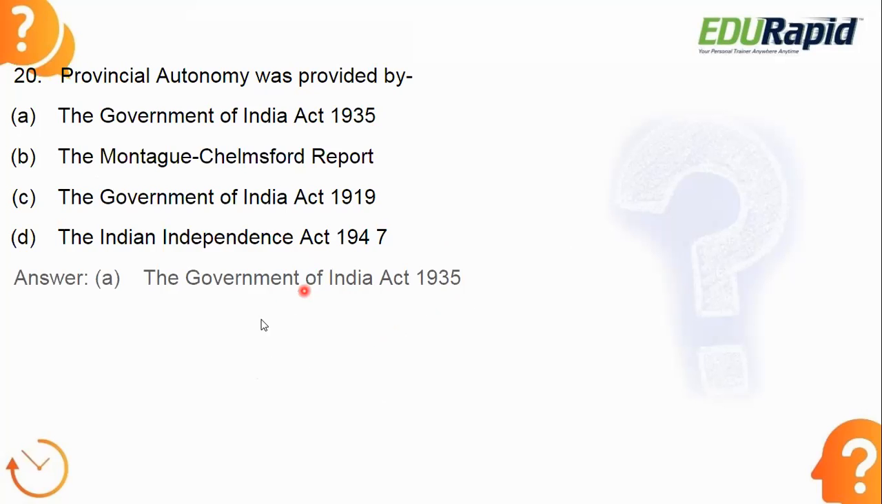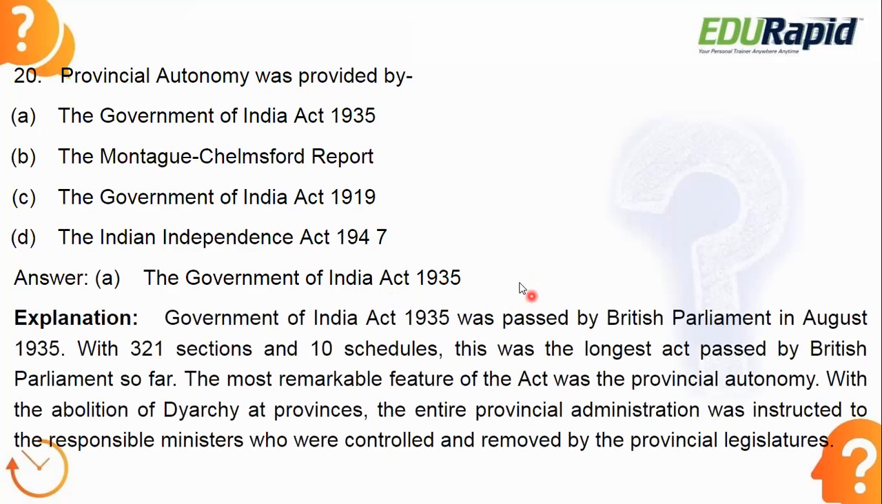So let's see the answer. Answer is option A, the Government of India Act 1935. The Government of India Act 1935 was passed by the British Parliament in August 1935 with 321 sections and 10 schedules. You can see how huge it was. That's why it is also called the blueprint of the Indian Constitution, because our present day constitution has borrowed a lot of provisions from the Government of India Act 1935.